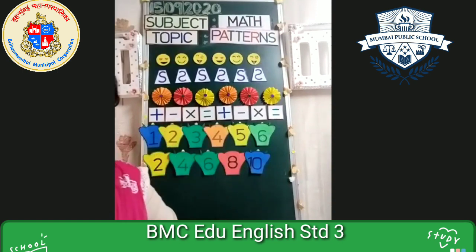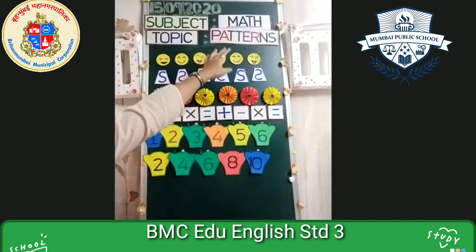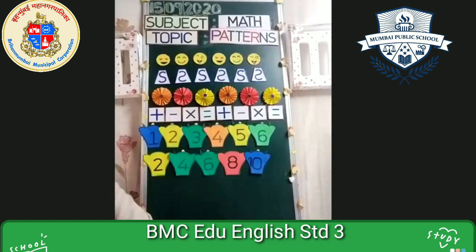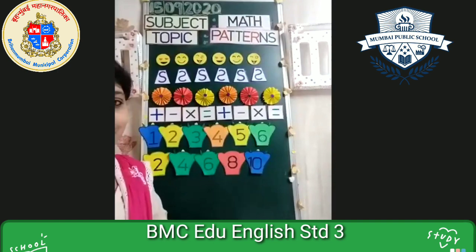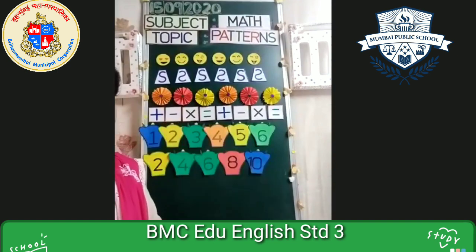Now, have you noticed one thing? Who has noticed one thing? This lesson name is patterns, right? This lesson name is pattern. Can you see in the pattern also something is repeated? Who will tell me what is repeated over there? It is a proper series. What is repeated? Can anyone tell me? Just observe that carefully and tell me what is repeated in that pattern.